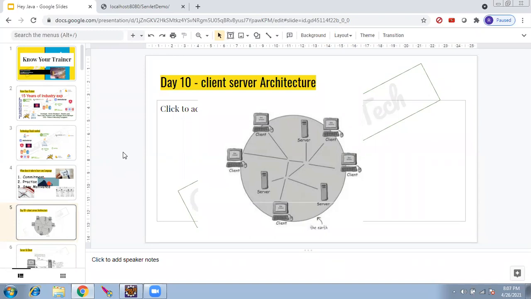That is a limitation of the main program. Every user has to install and run it. For a non-technical user, a layman who doesn't know anything about computers or Java, if he has to use it, there's no way. In that scenario, advanced Java comes to the rescue, wherein we tell them, I will not give you the program.